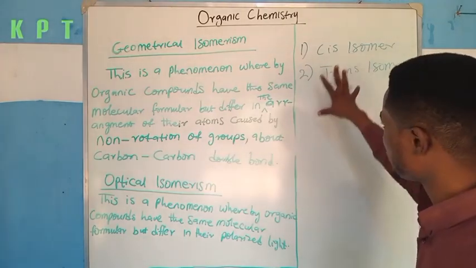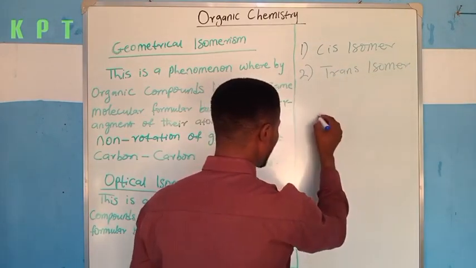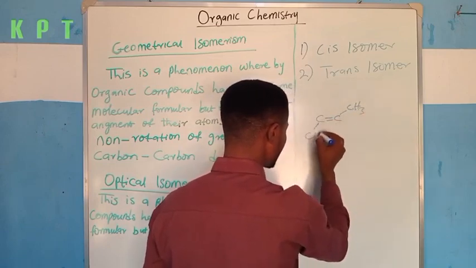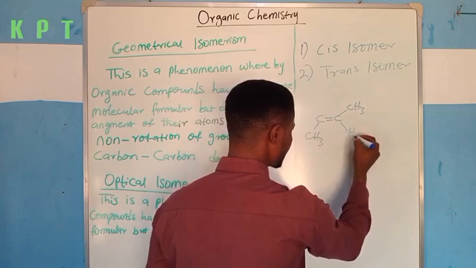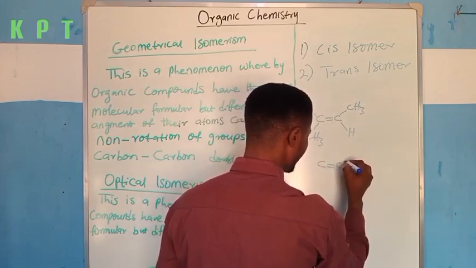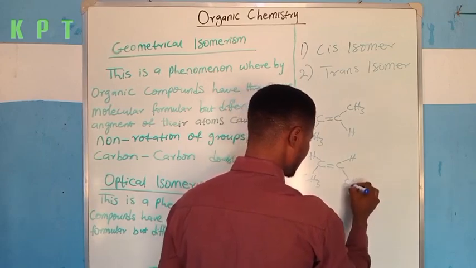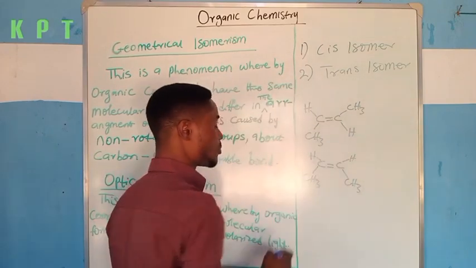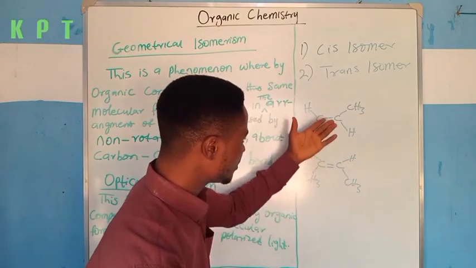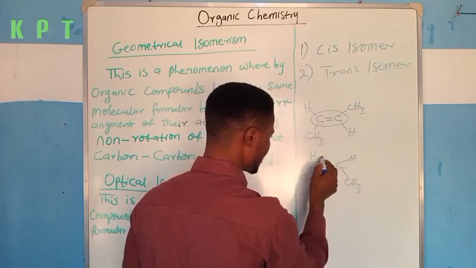Now I will give some examples and explain further what I mean by cis isomers. If I have a carbon-to-carbon double bond like this, and on this carbon I have CH3, and here I have CH3 facing downwards, here I have H, and over here I have H. Again, I have a similar thing: a carbon-to-carbon double bond. I have H here, I also have H here, and I have CH3 facing downwards, and I also have CH3 facing downwards. These two organic compounds have the same molecular formula, but they are different in terms of their structural formula. If you watch carefully, consider this carbon-to-carbon double bond as the central species here.